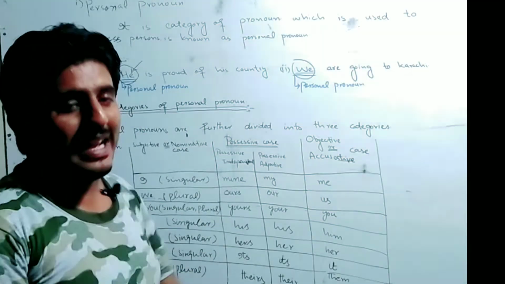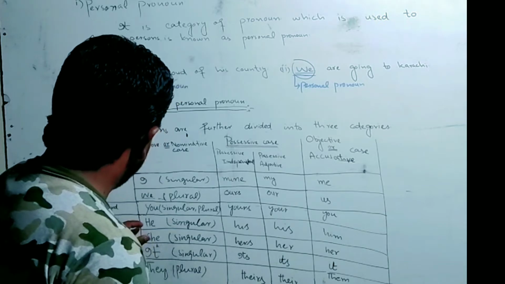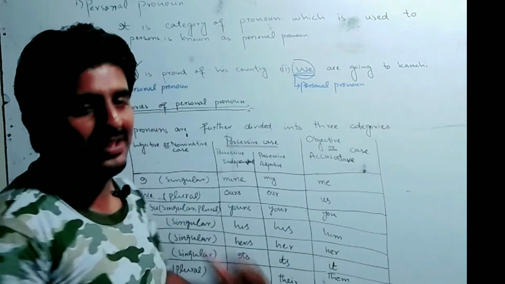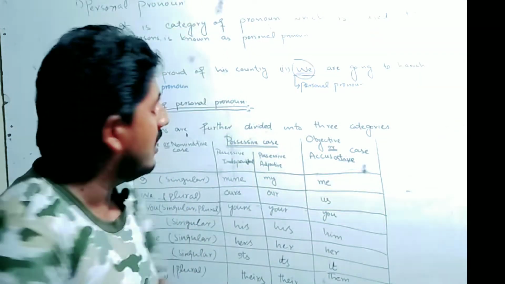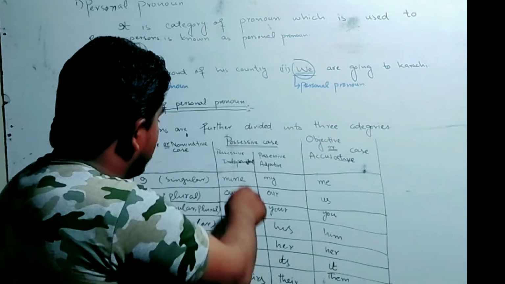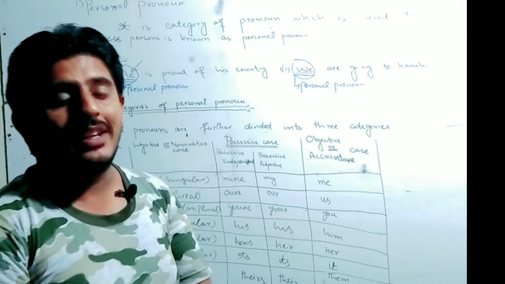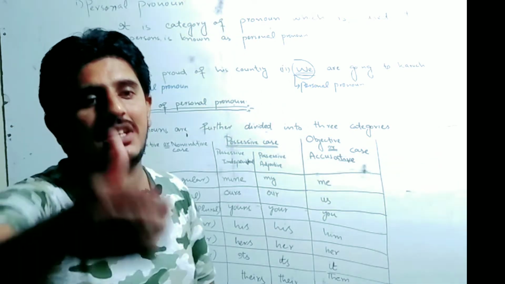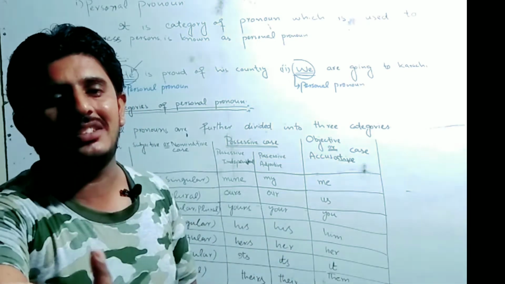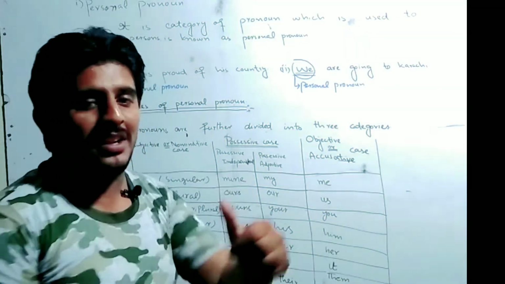Next, we will move toward third person. In the third person, we have four words: he, she, it, and they. He is only used in the singular form, and its possessive independent is his, and its possessive adjective is also his. It has both types of possessive, and both are the same, his. Its objective or accusative case is him.